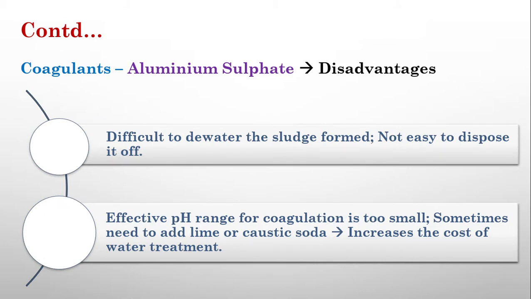There are certain disadvantages also. It is difficult to dewater the sludge, not easy to dispose of it. There is a hard flock. This aluminum sulfate will form a very hard flock which is not disposable. So that is a main disadvantage.